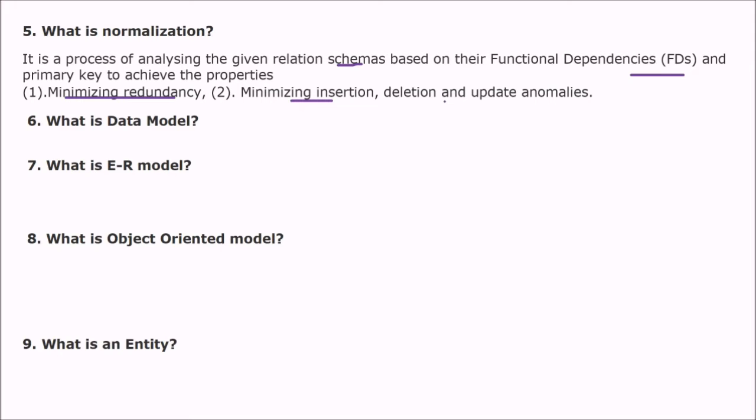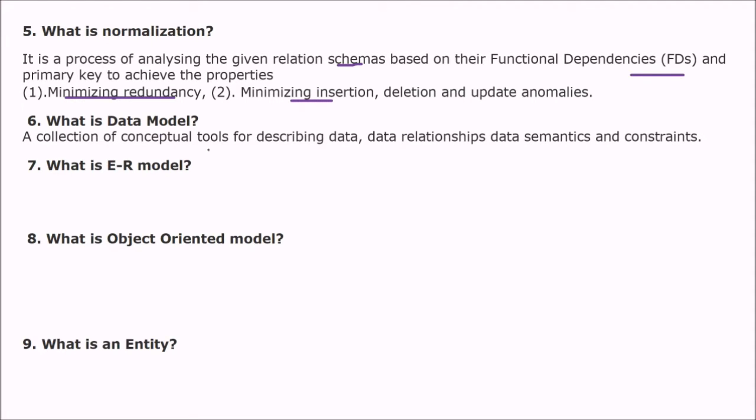So this is normalization. It is the process of breaking or decomposing the relational schema, where the decomposition is on the basis of functional dependency and the primary key. What is data model? What do you mean by this data model? A collection of conceptual tools for describing data relationships, data semantics, and constraints. So this is a collection of conceptual tools for describing data relationships, data semantics, and constraints.